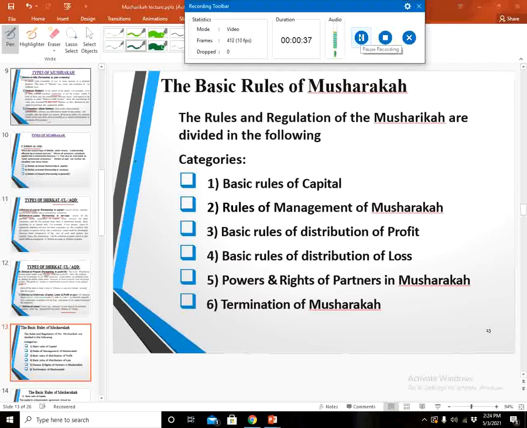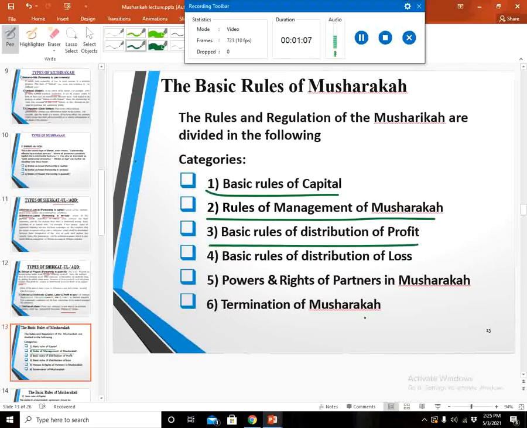The basic rules of the Musharaka are divided into 6 groups. Number 1, basic rules of capital for Musharaka; number 2, the basic rules of management, where we decide about sharing the power, duties and rights of the Mushariks; number 3, basic rules of distribution of profit of the Musharaka, where we decide how the profit is distributed among the Mushariks; number 4, the basic rules for the distribution of loss of the Musharaka.